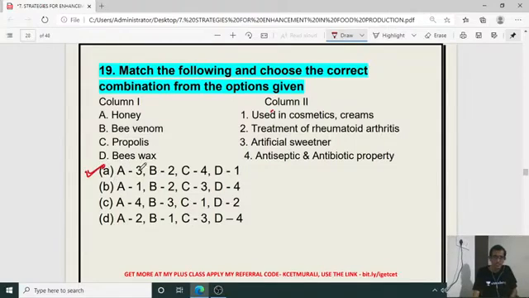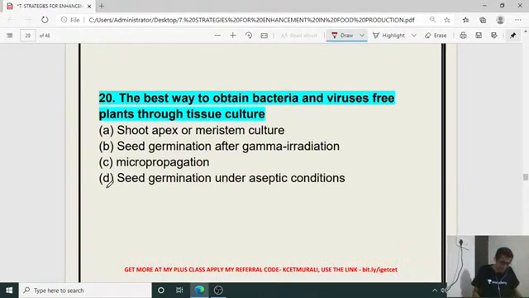Honey refers to an artificial sweetener. Bee venom, honeybee venom, we can observe in the case of the worker honeybee, isn't it? It is utilized in the treatment of rheumatoid arthritis, an autoimmune disease. Then propolis has antiseptic and antibiotic properties. And the last one, beeswax, is used in cosmetics and creams. So the right answer is A for the 19th question. Next, the 20th one.